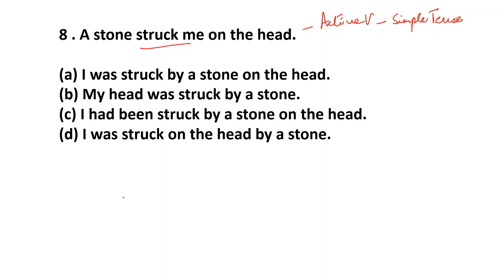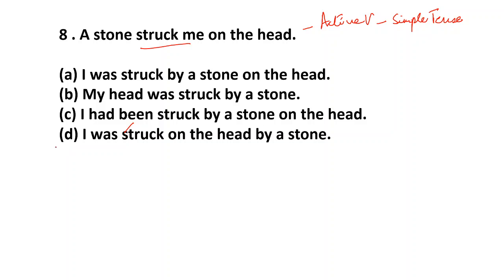So here which one is correct? I was struck by a stone on the head. So where were you struck? This cannot be correct. You see the meaning is not clear. A cannot be correct.